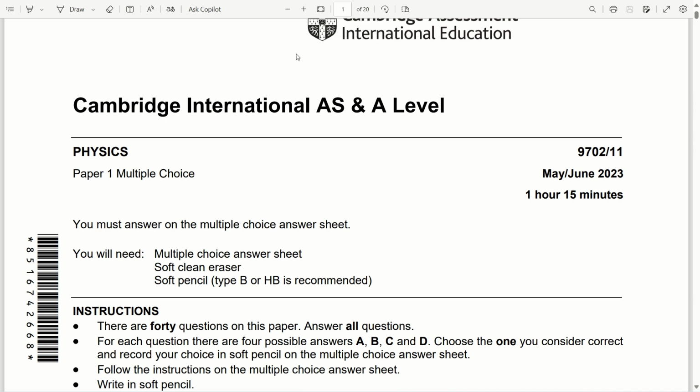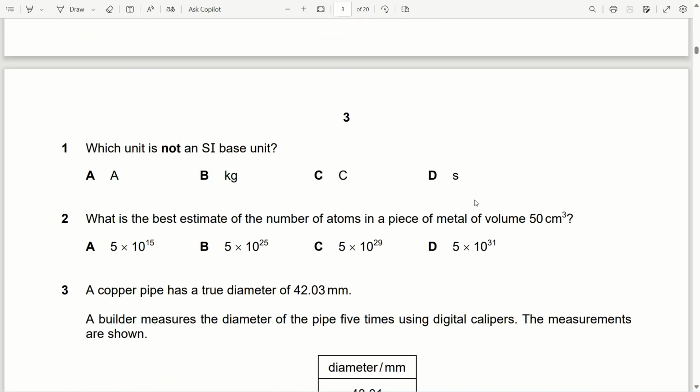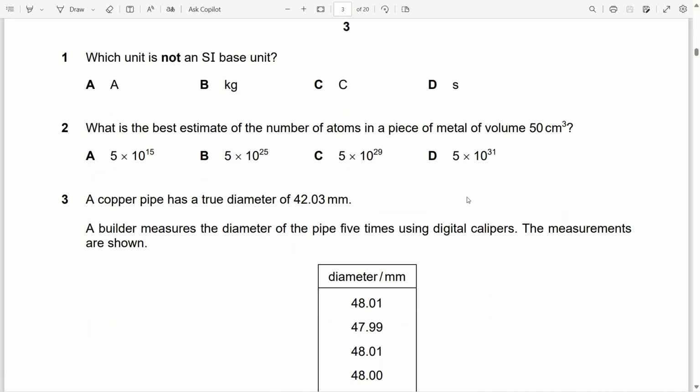Hello, in this video we will solve 9702 component 11 May June 2023. So here is the first question. Which unit is not an SI base unit? We know that A, ampere, is an SI base unit, kg is an SI base unit, second is an SI base unit. So C, coulomb, is not an SI base unit.